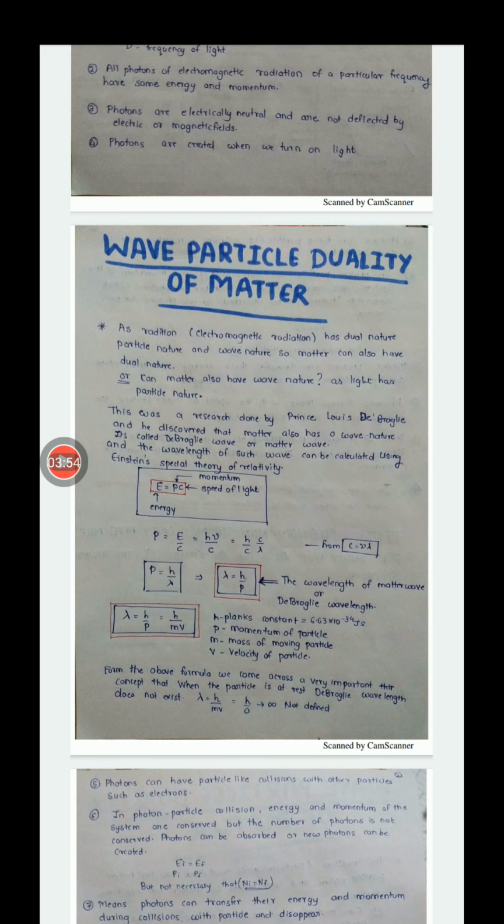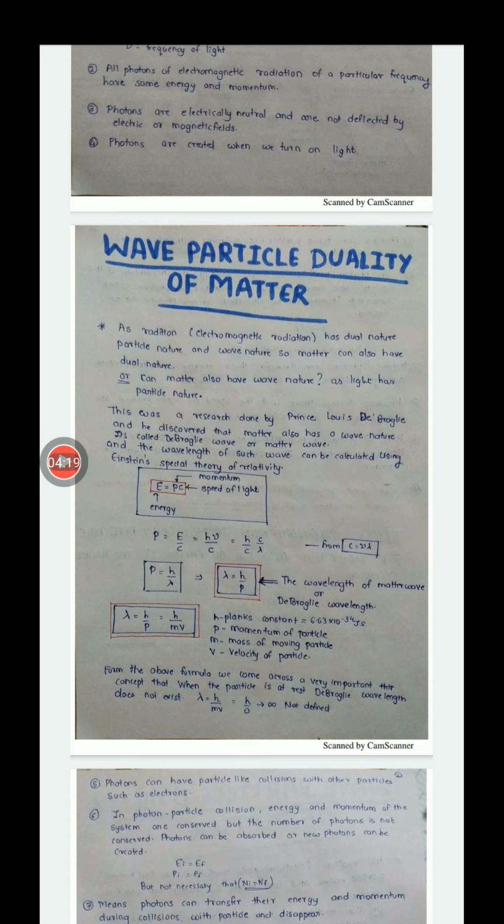And the wavelength of such waves can be given by the de Broglie formula, that is lambda is equal to h upon P, where lambda is the wavelength of the matter wave or the de Broglie wave, h is Planck's constant, and P is the momentum of the particle that is moving, whose wave we are defining. That particle is moving and P is the momentum of that particle.